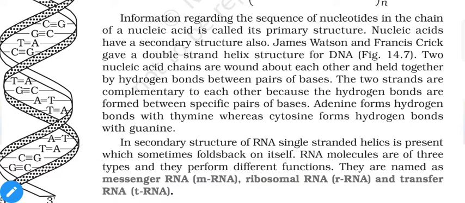James Watson and Francis Crick gave us the double helix structure, and we know the structure of DNA is a double helix. We saw it multiple times earlier, and it is also shown in figure 14.7. So as we can see, the linkage between two different polynucleotides is because of bases. As you can see, C will attract G, G will attract C, T will attract A, and vice versa, A will attract T. So these attraction sites lead us to this double helix structure where two different chains of polynucleotides are spiraled or coiled together.